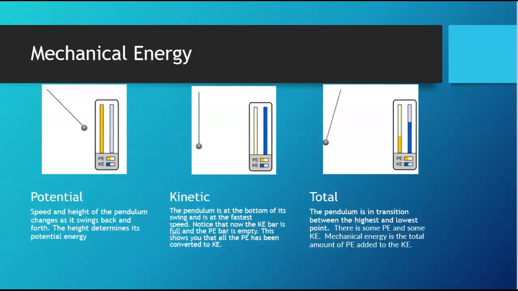If you look at this pendulum, the pendulum is all the way over to the right-hand side. Okay, you can see that this bar graph shows that the potential energy and the kinetic energy are the exact same thing. The speed and the height of the pendulum changes as it swings back and forth. So when it's down at its lowest, alrighty, the kinetic energy, that's the blue bar, is at the most. It has already come down.